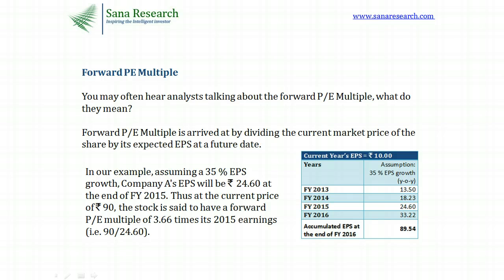Now, you may often hear analysts talking about the forward PE multiple. What do they mean? A forward PE multiple is arrived at by dividing the current market price of the share by its expected EPS at a future date. In our example, assuming a 35% EPS growth, company A's EPS will be at 24.60 in the year 2015. Thus, at the current price of ₹90, the stock is said to have a forward PE multiple of 3.66 times its 2015 earnings.